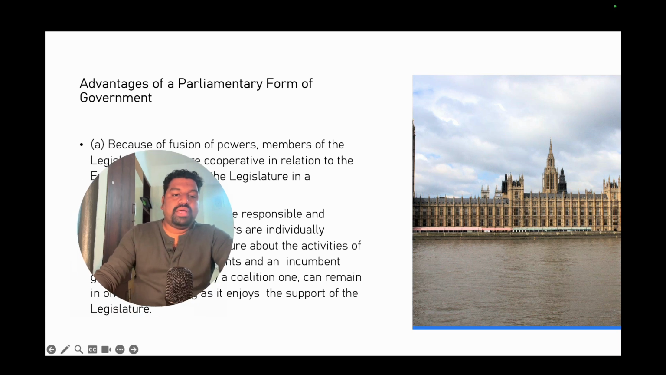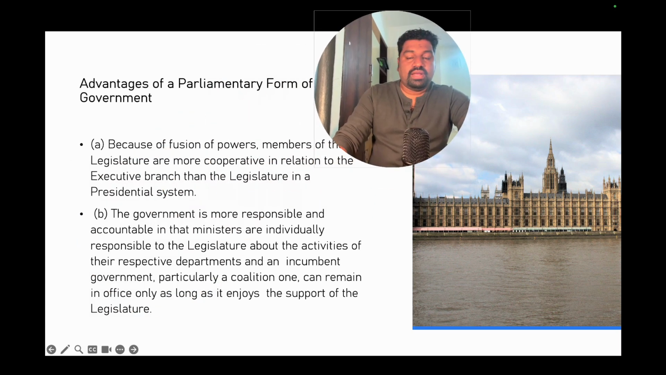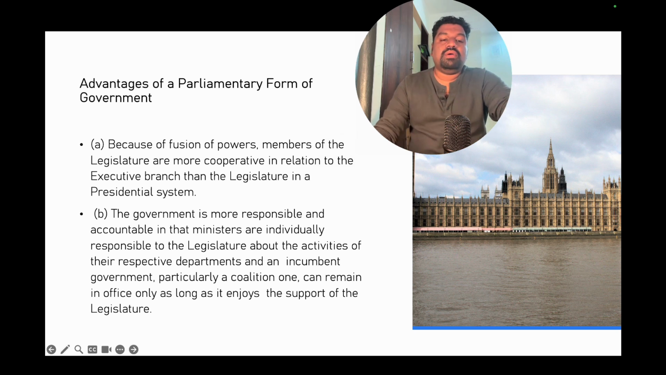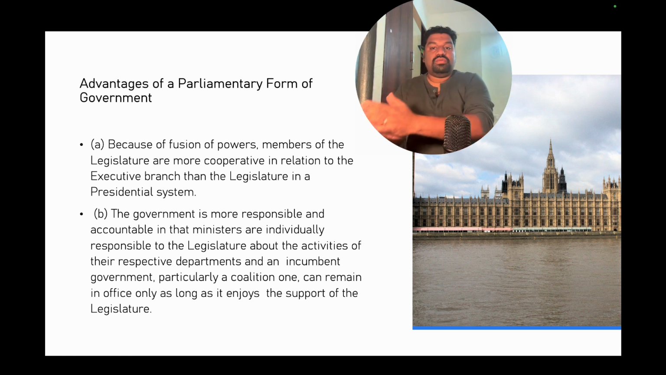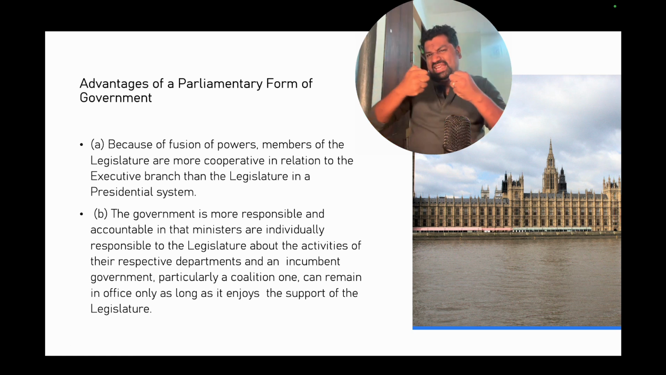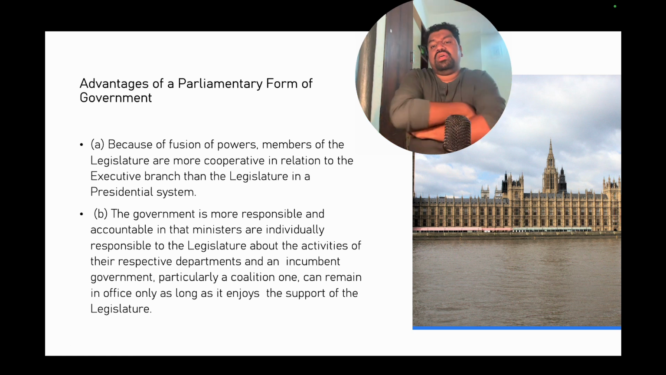Now, what are the advantages of the parliamentary system of government? Because of the fusion of powers, members of the legislature are more cooperative, because most of the lawmakers are also part of the executive. So there can be cooperation in how the laws are executed, because the lawmaking body is also the executive body in some places.